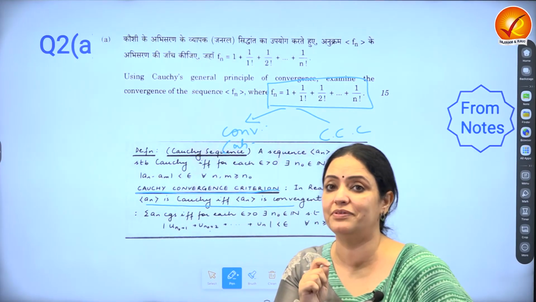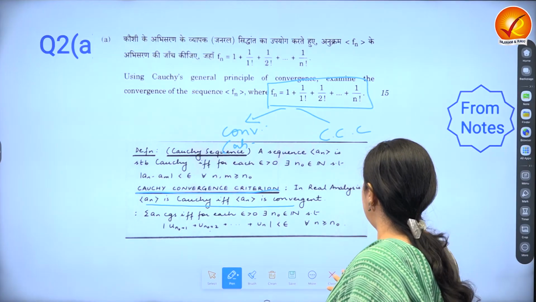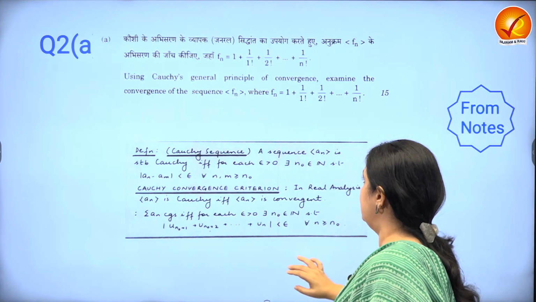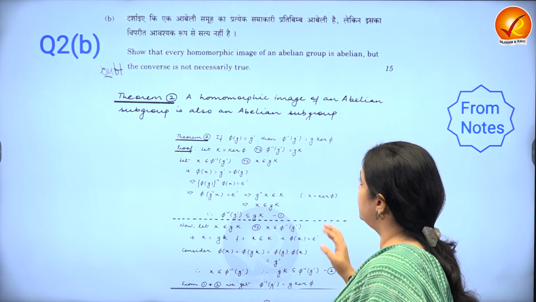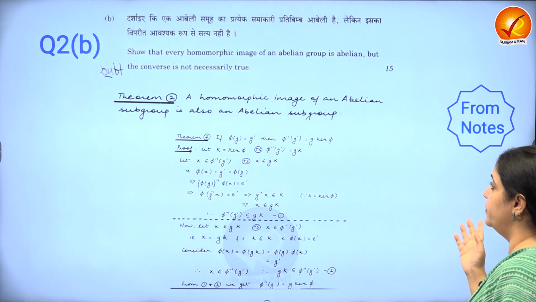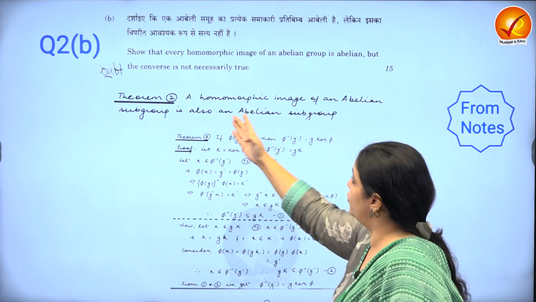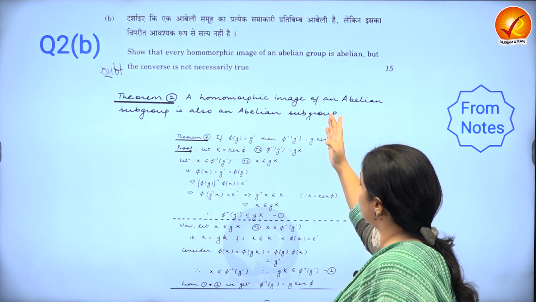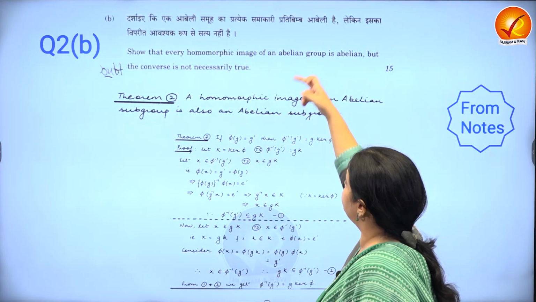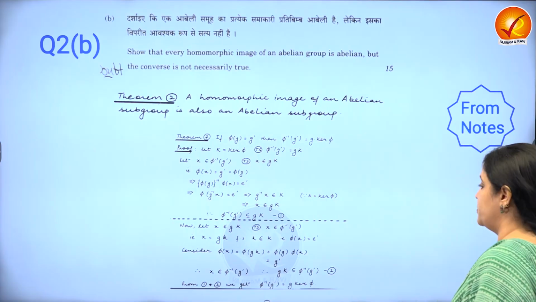So do not skip the theorems, no? Like this could cost you heavy, it's 15 marks. Don't skip the basics. In fact, concentrate on the theorems. Again, show that every homomorphic image of an abelian group is abelian, but the converse is not necessarily true. Verbatim, a homomorphic image of an abelian subgroup is also an abelian subgroup, and those who are wondering, group is also a subgroup, by the way. So what they have asked is a direct application of this question.